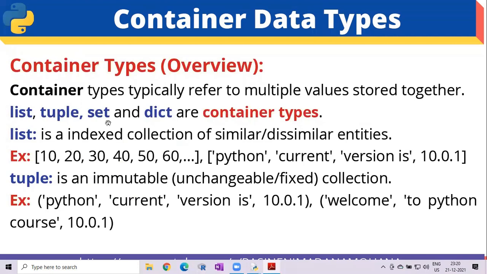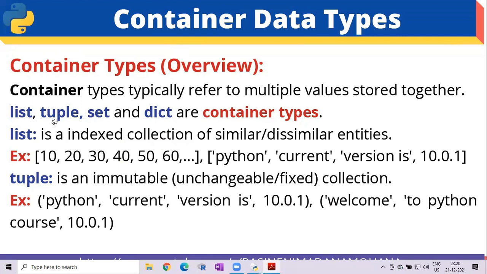Okay, that's all about the basic data types with detailed demonstration. Now here we will overview the container data types. In coming chapters, all these container data types we will discuss in detail as chapters. Container types typically refer to multiple values stored together, not a single value. So here list, tuple, set and dictionary are the container types.